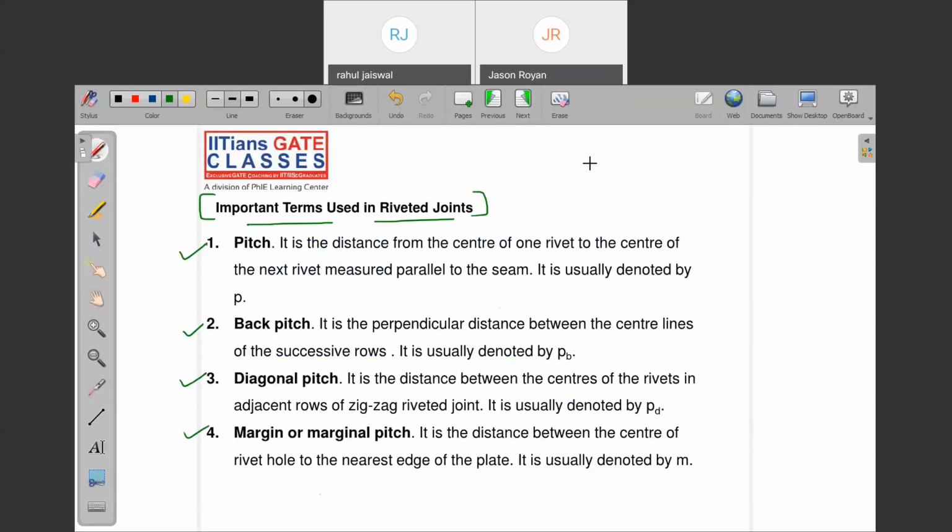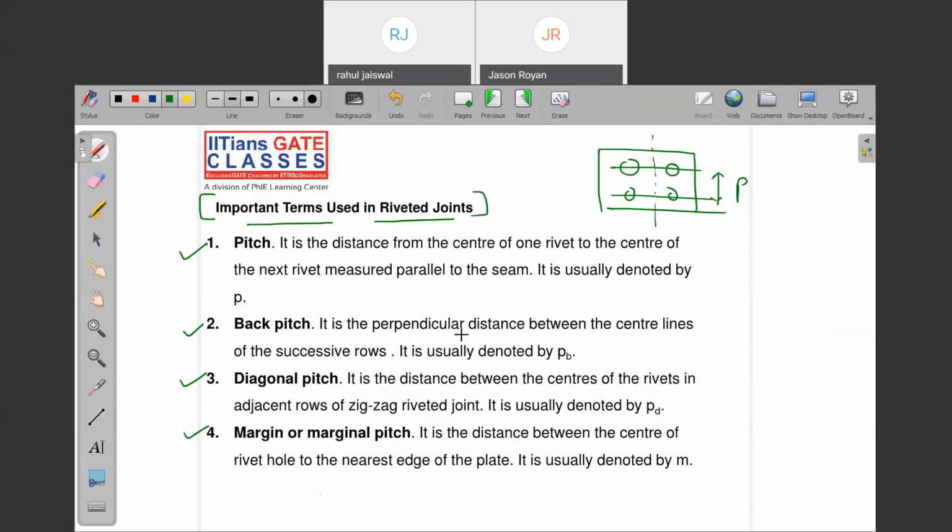Pitch. Whenever two rows of rivets are there, the distance from the center of one rivet to the center of the next rivet, measured parallel to the seam, we call it as what? Pitch.